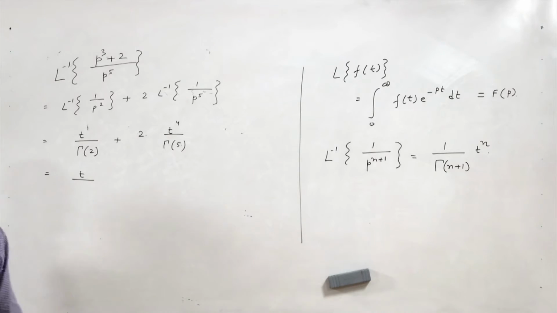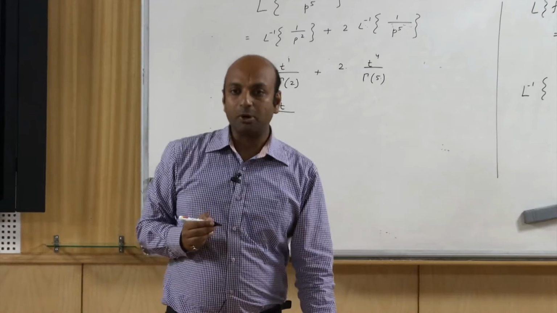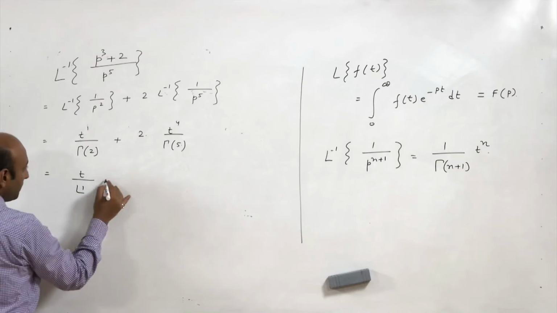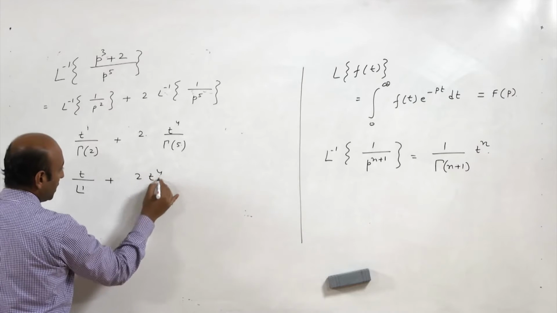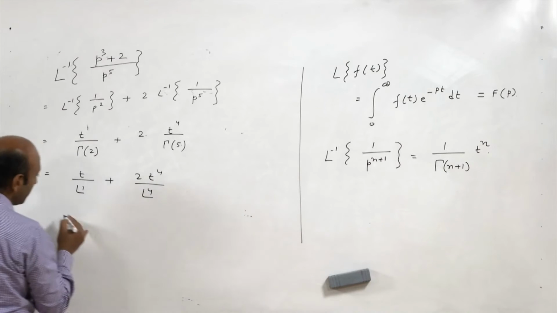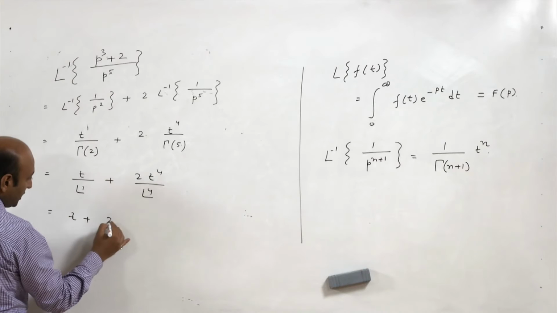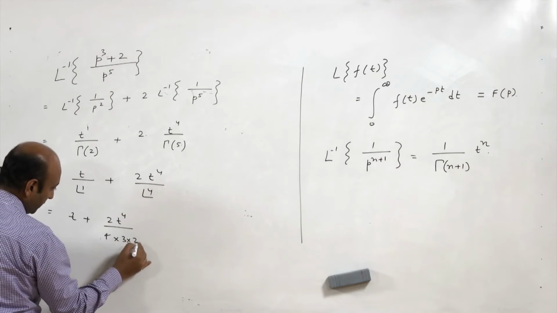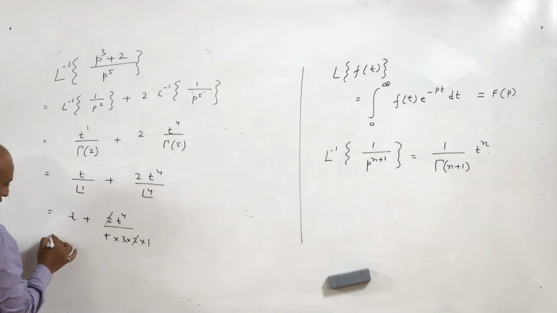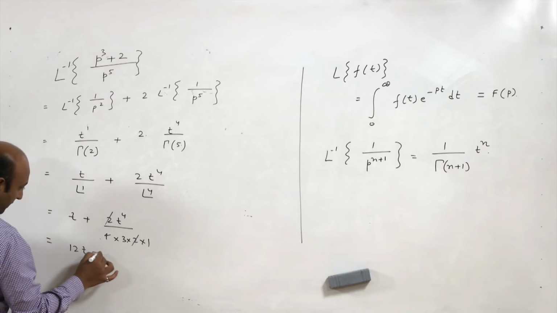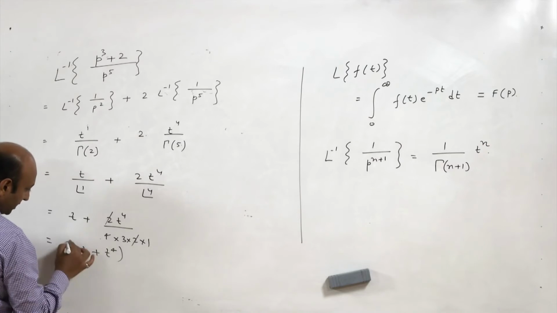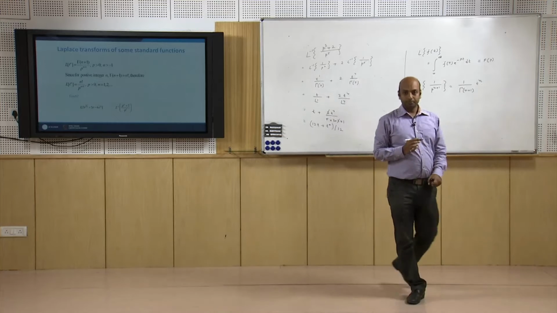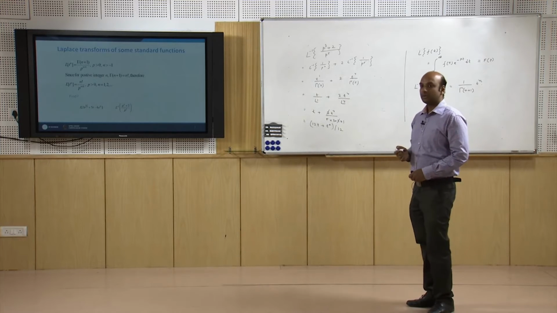Now gamma n plus 1 is factorial n when n is a positive integer. So it is gamma 2, that is factorial 1, plus 2 t raised to the power 4 upon factorial 4. So it is t plus 2 t raised to the power 4 upon 4 into 3 into 2 into 1. So 2 cancels out. So it is nothing but t plus t raised to the power 4 divided by 12. So this will be the value of Laplace inverse of this function.